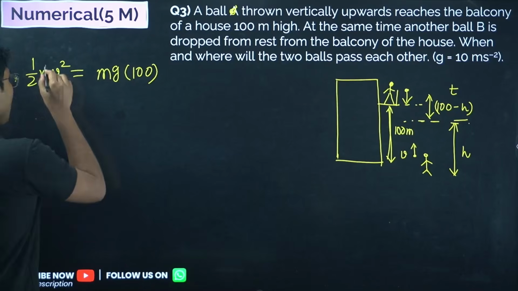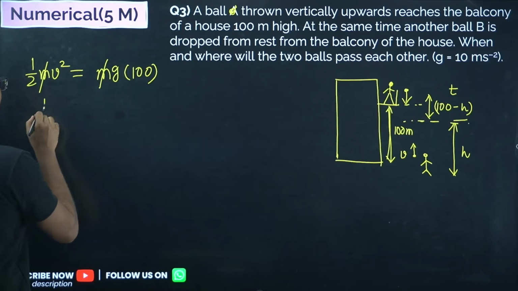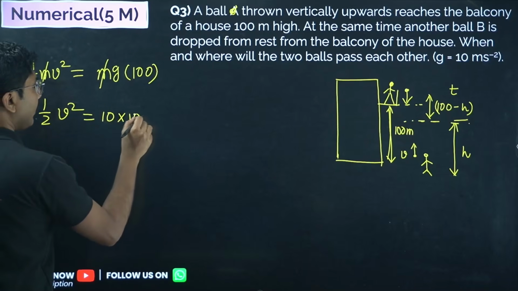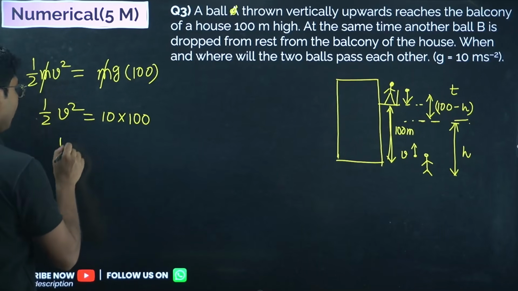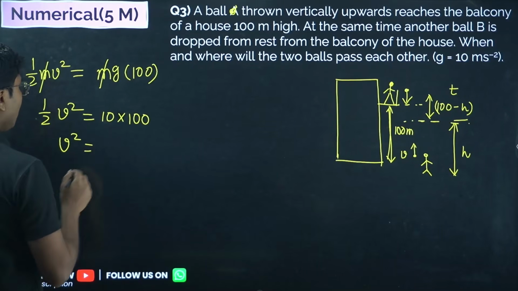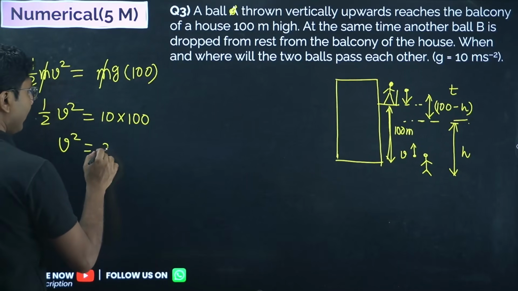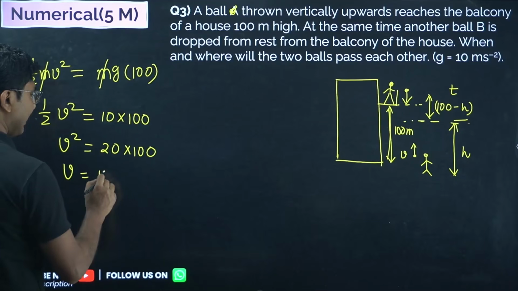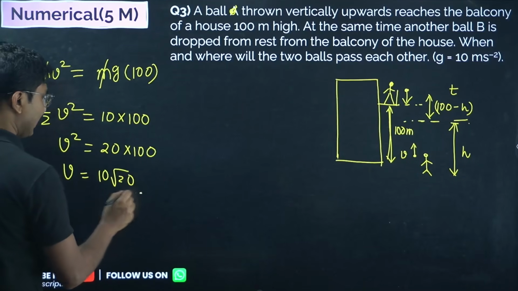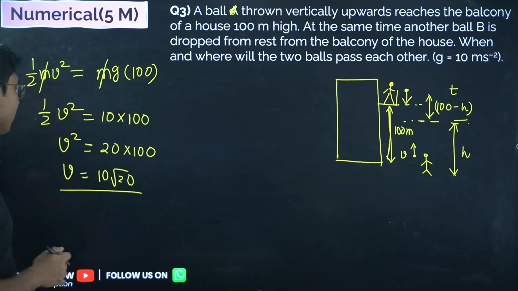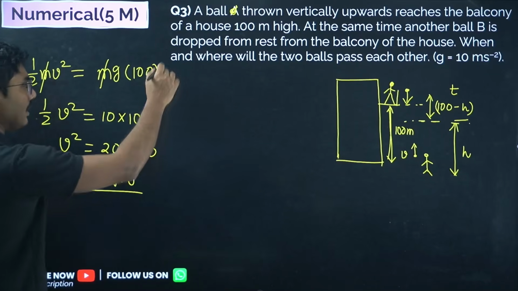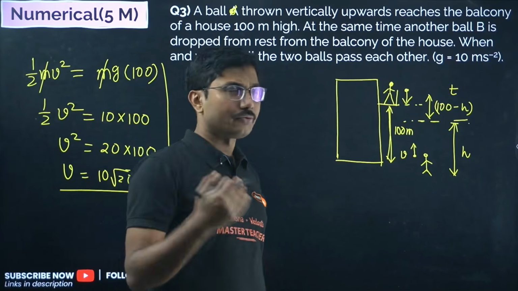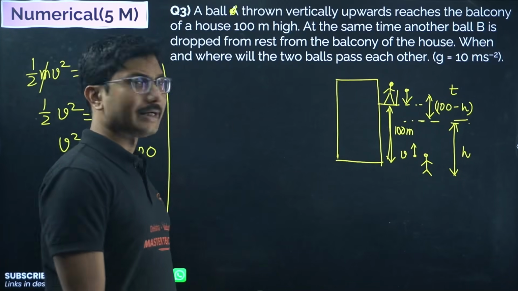Now m cancels and we get half v squared equals 10 into 100, or v squared equals 20 into 100, or v equals 10 root 20. We can keep it as v squared, but for the sake of mathematics we are leaving it here. Don't try to simplify it, it will automatically cancel, or you can calculate it. Now you have to find the time.